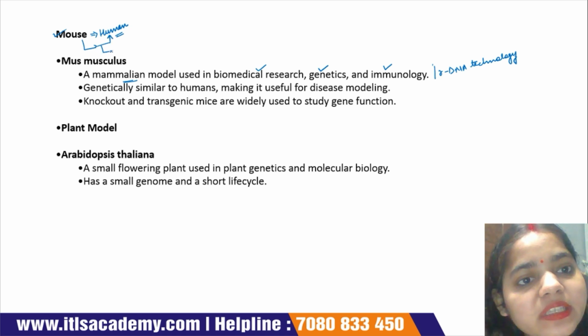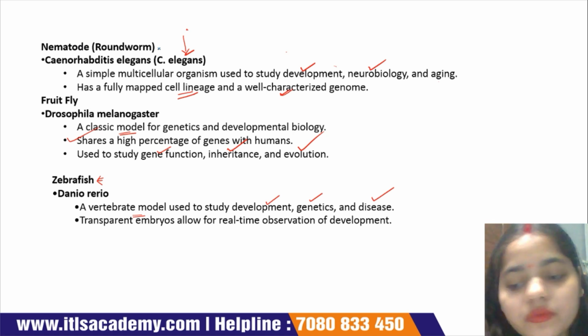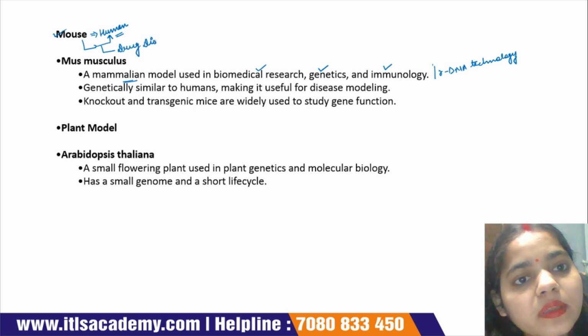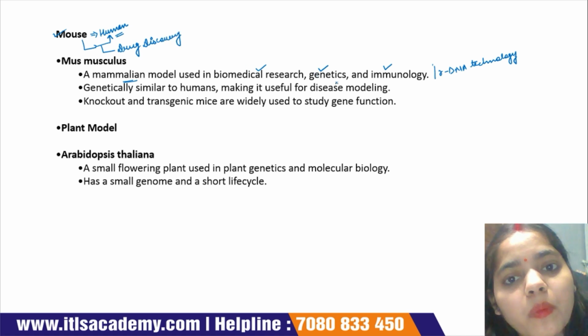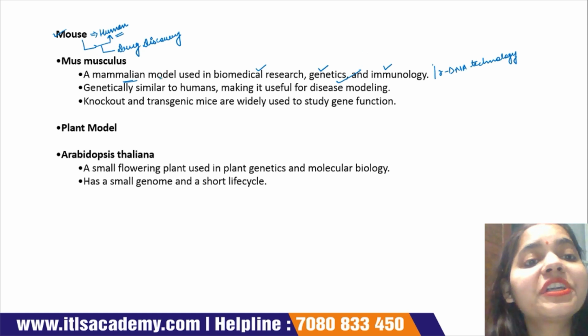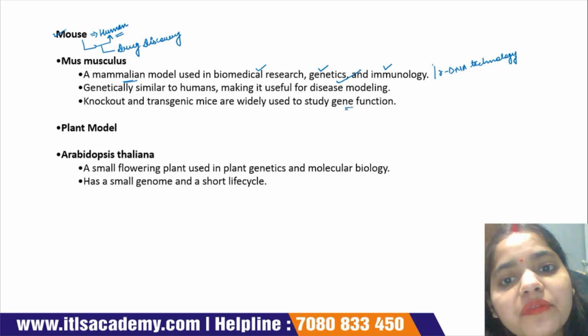That's why it plays a very important role and is very useful during drug discovery and disease modeling. Okay, transgenic mice and knockout mice are widely used to study gene function.